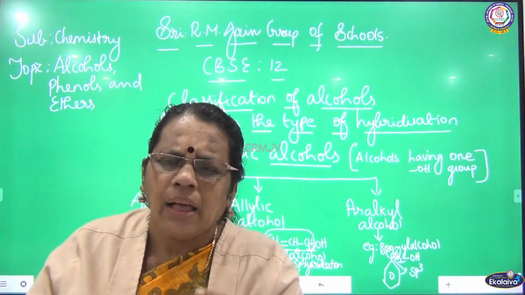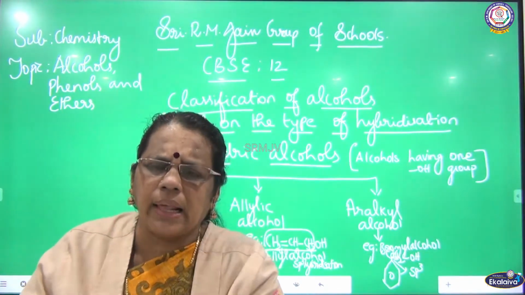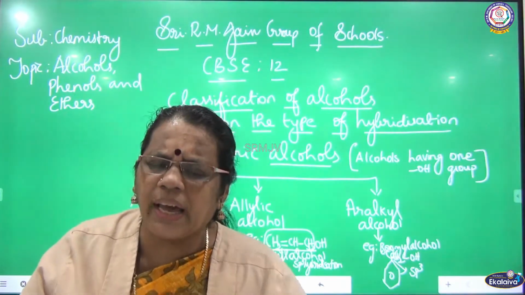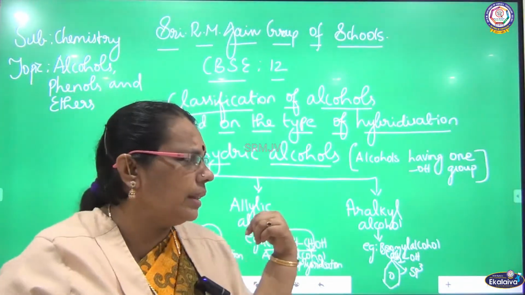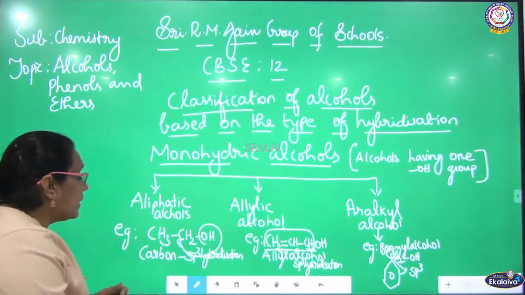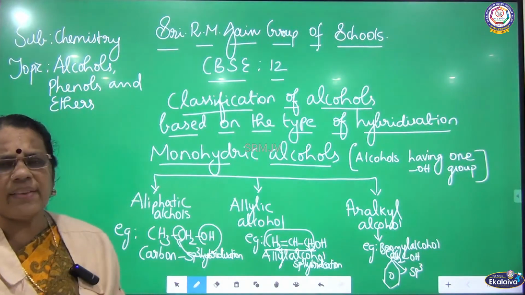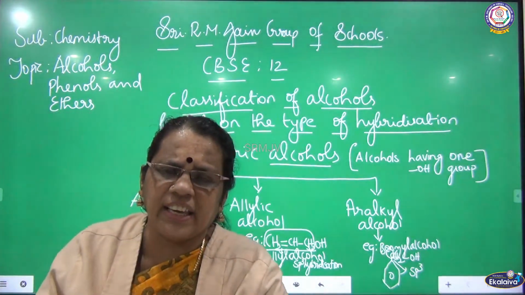Alcohols containing groups like methyl, ethyl, propyl, isobutyl, tertiary butyl are all examples of aliphatic alcohols. Here also you can see OH is attached to the carbon where the hybridization of carbon is sp3.